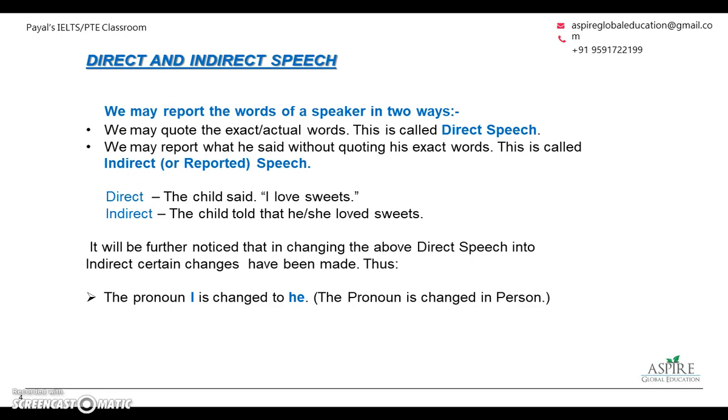You will have to change the pronoun I to he or she and change the present tense love to past tense loved because this action happened in the past. These words were quoted in the past. So the indirect speech of this particular sentence is the child told that he or she loved sweets.